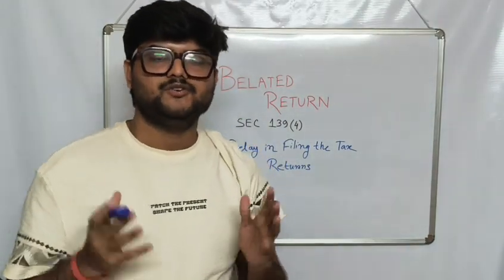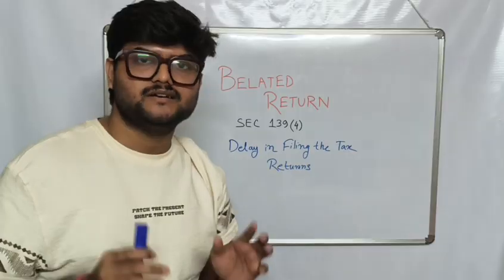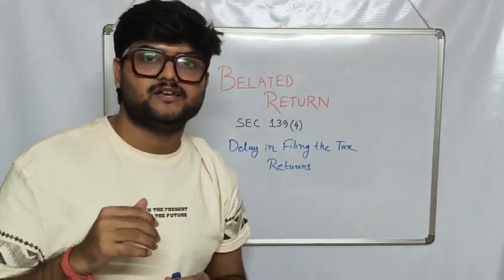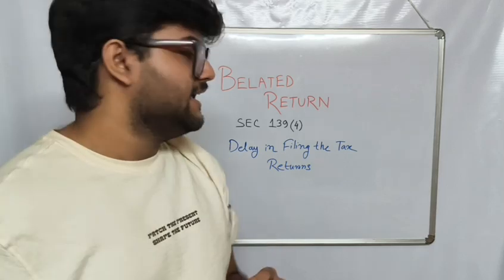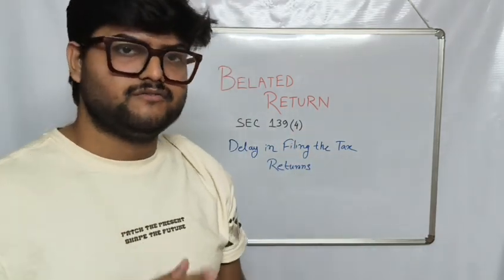Usually the last date to file the return has been 31st of July of the relevant assessment year. But for this year, that is assessment year 2025-2026, it has been extended to 15th of September 2025.